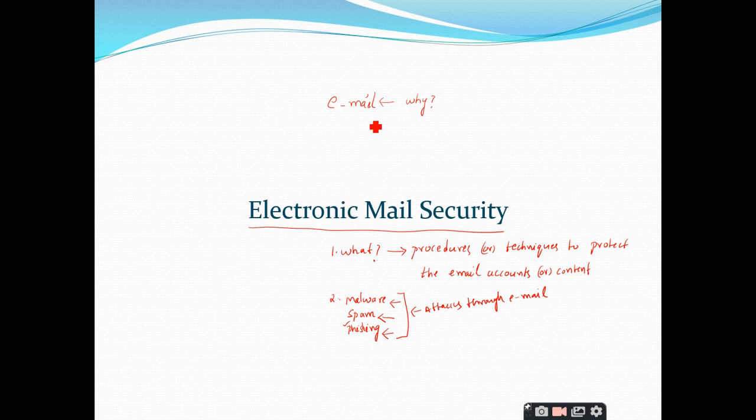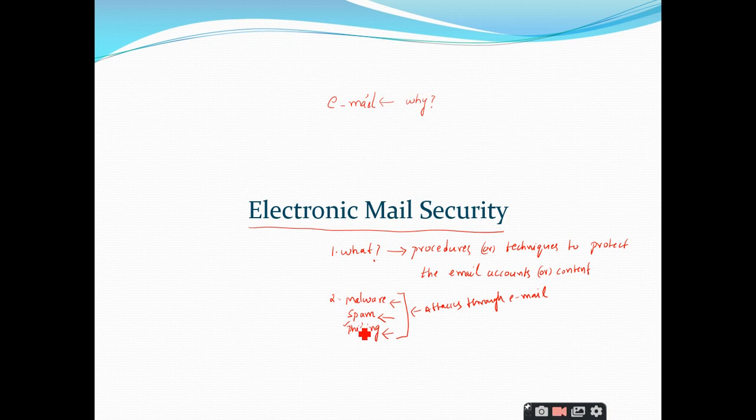The main purpose of email is to transfer information from one end to the other end, but email can also be used to send malware, spam and phishing. What attackers will do is send some deceptive messages and attract the recipients.